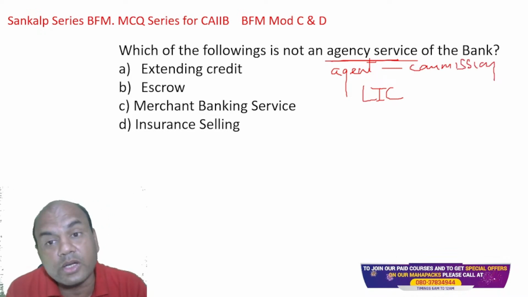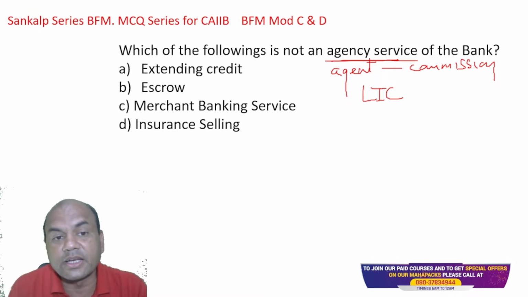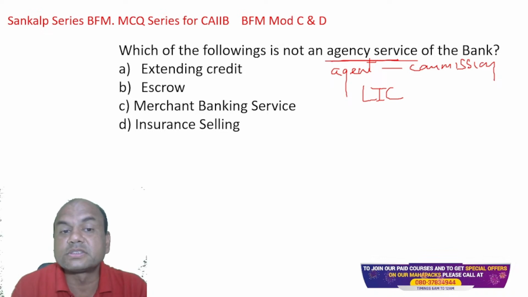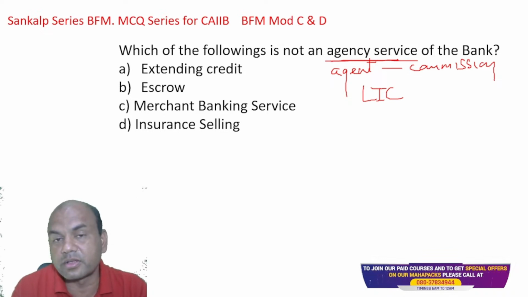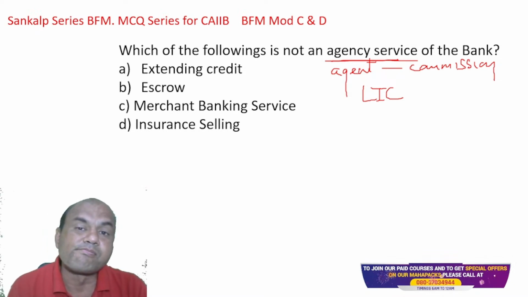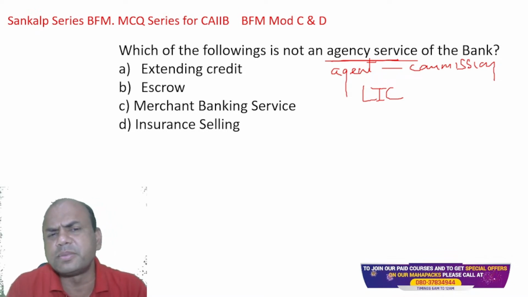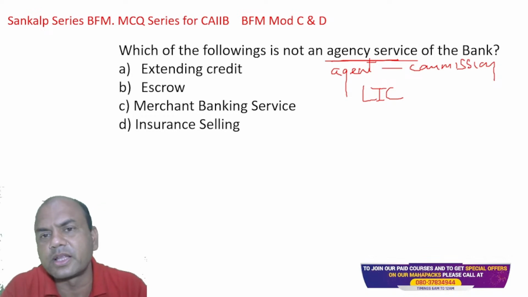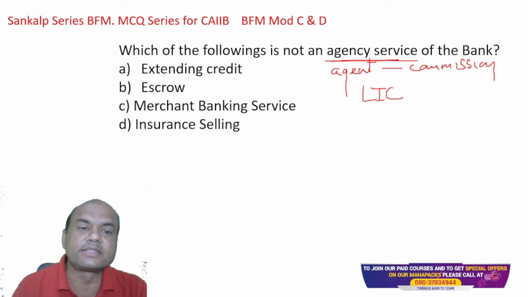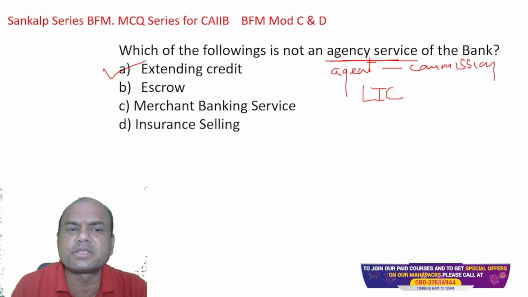So which of them is not an agency service? Extending credit, escrow, merchant banking services, and insurance selling. Which of them is not the agency? They are not acting as the agents. Now, very easy one but tricky one. You can immediately see the answer. Let me see how many of you can answer over here. Correct. Extending credit. It is not an agency commission over here.